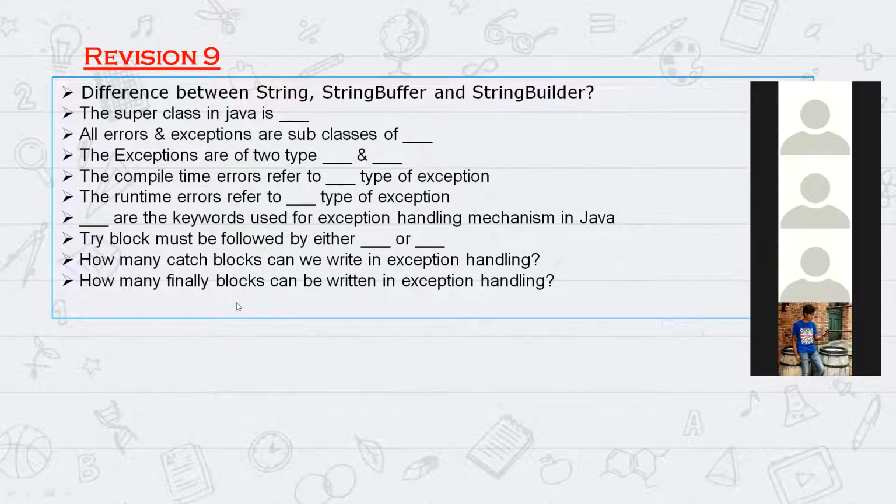As many. Yeah, we can write as many catch blocks. Now, how about finally? Only one. So the finally block will always be one. Catch can be many. Okay, fine. So the revision part is done. Hope you understood some basics here. Now let's jump into the program.